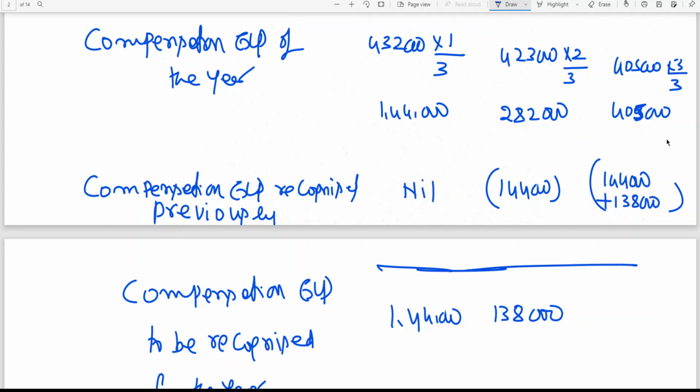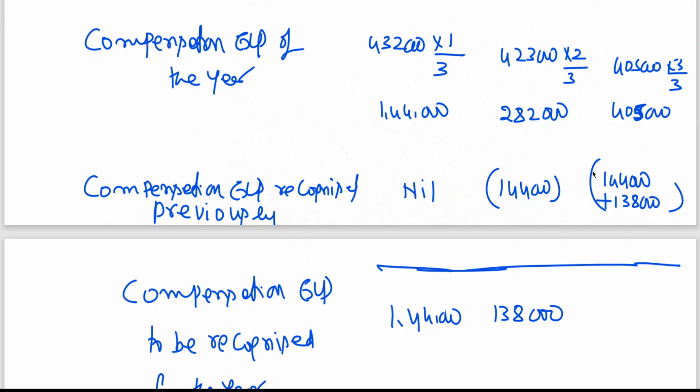Third year 4,05,000, because recognition in second year is 138. This is overall cumulative, but year wise 138. 282 minus 144 is 138. So previous year recognition 144, this year recognition 138. Okay, this we have done in the last class problem. So 4,05,000 minus 282, that is 144 plus 138 is 282. If you want, you can cross check.